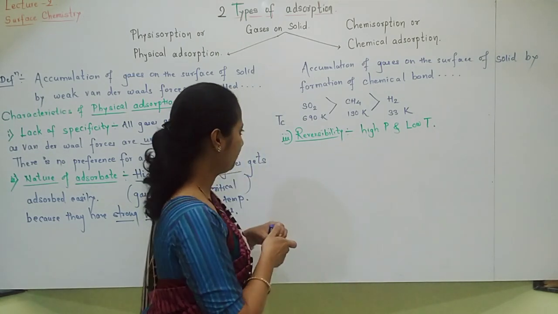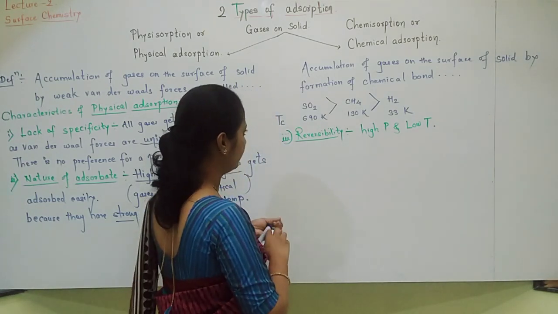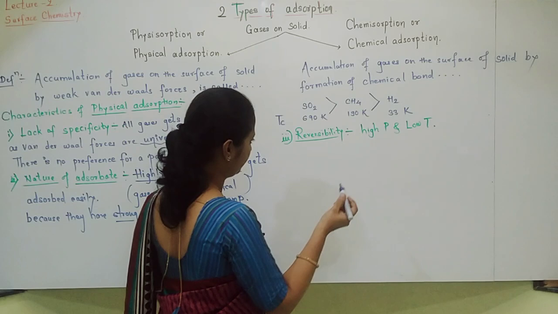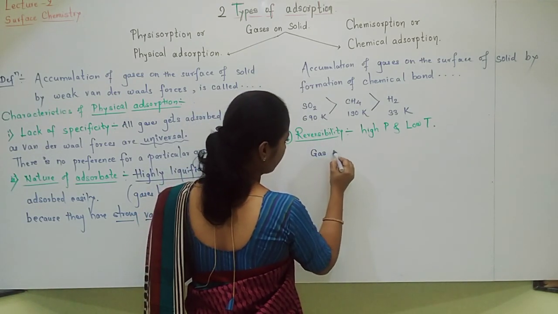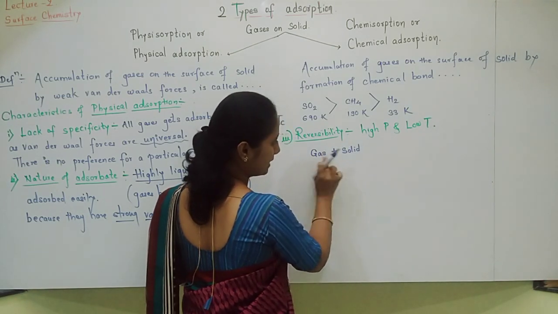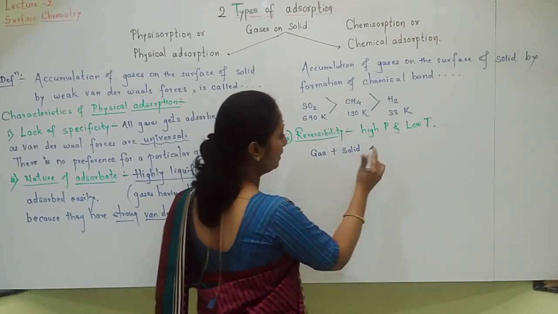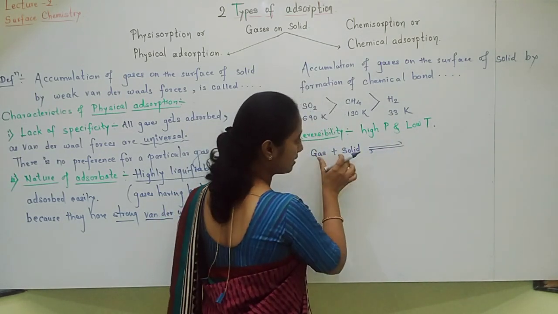Let us see how. Reversible means what? See, gas on solid. How am I writing? Gas is getting adsorbed on the surface of solid. A reversible process.